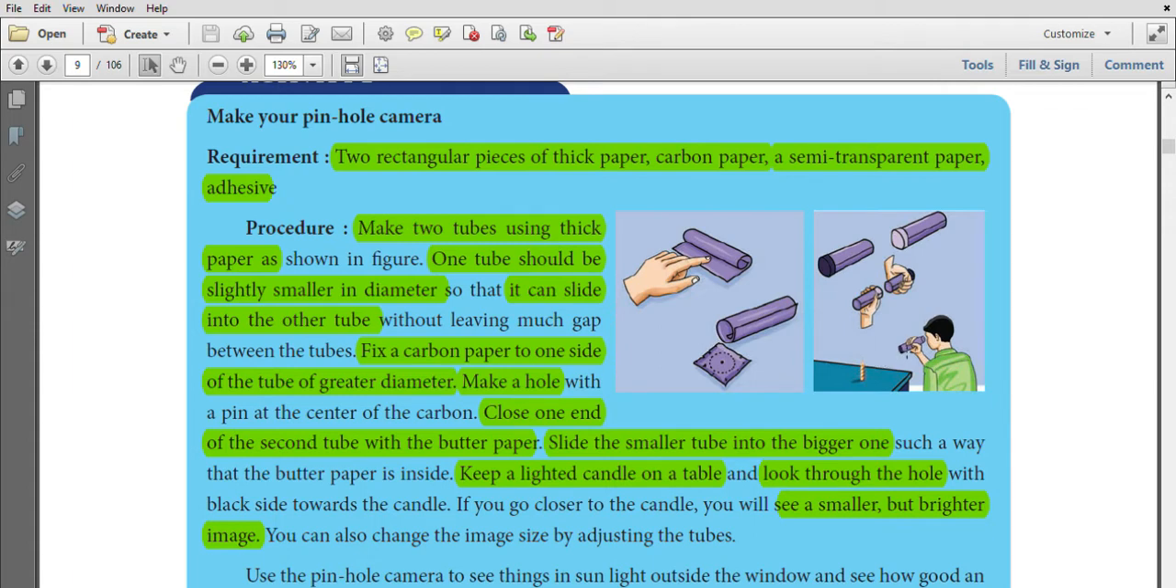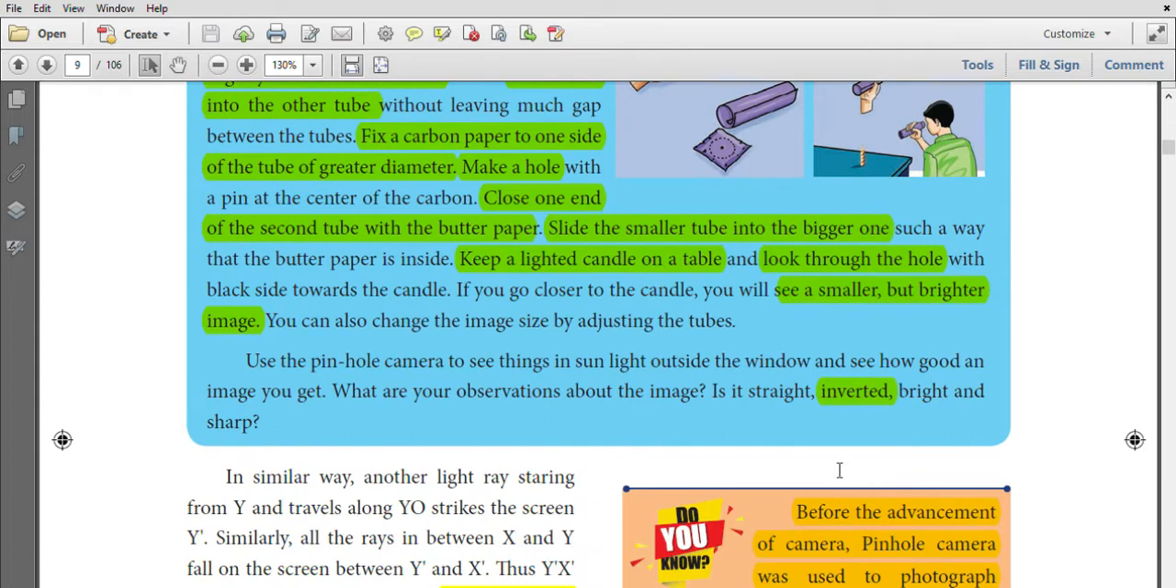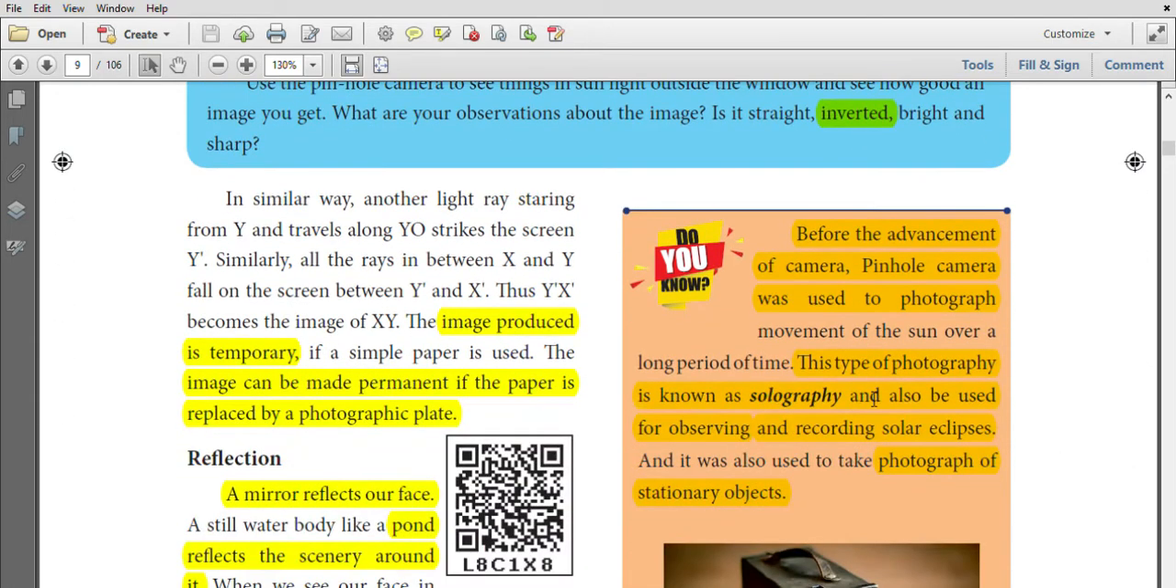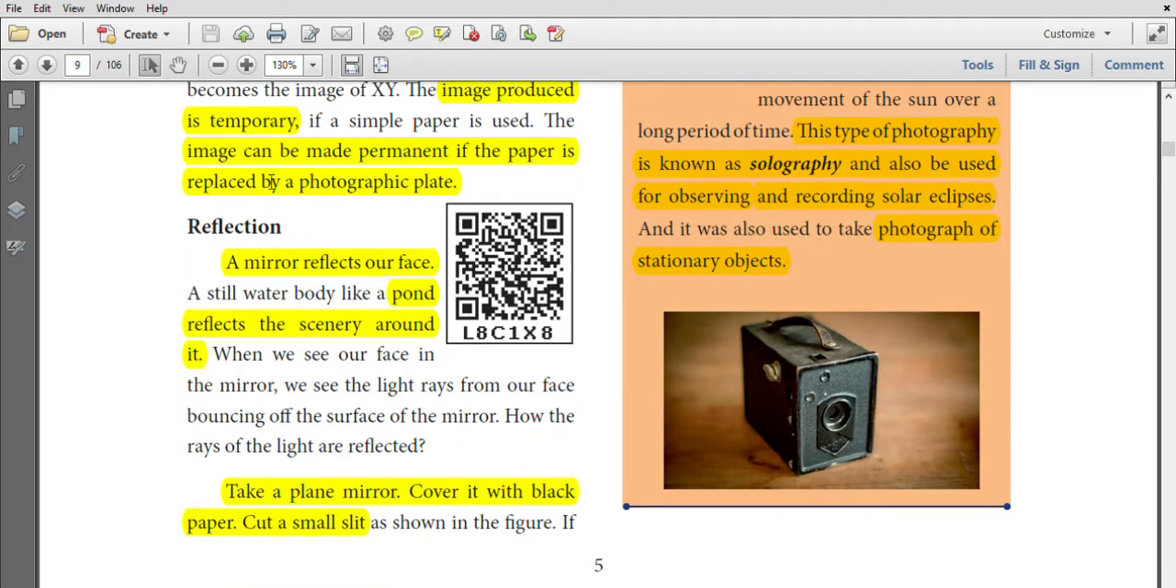Look through the holes. It forms a smaller bright image on the butter paper. The image is inverted. It shows that the light travels in a straight line. The image produced in the pinhole camera is temporary. The image can be made permanent if the paper is replaced by a photographic plate.